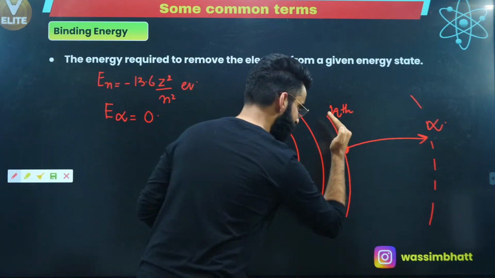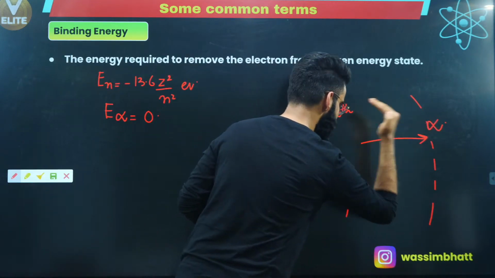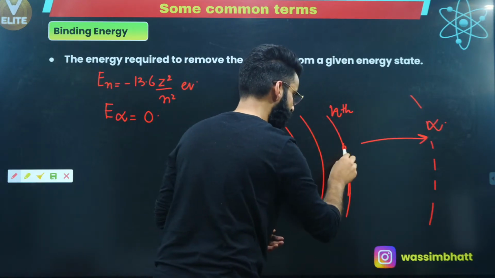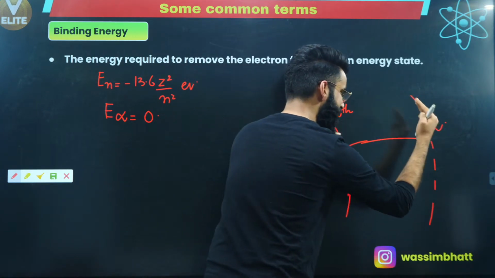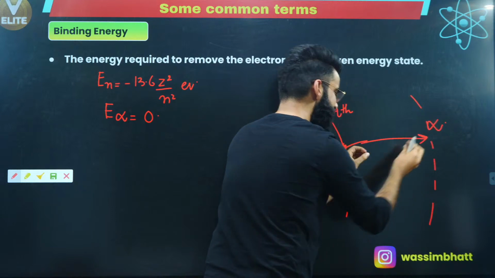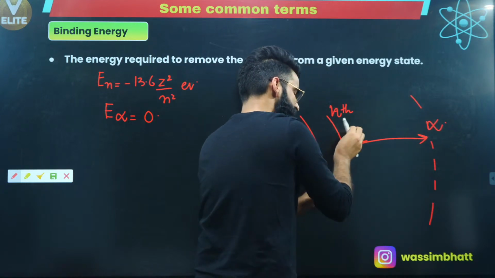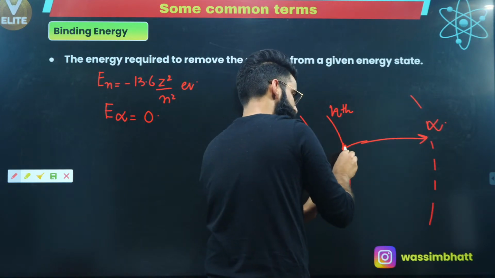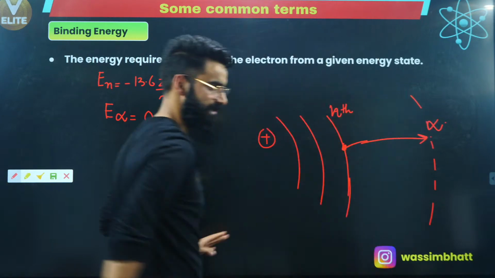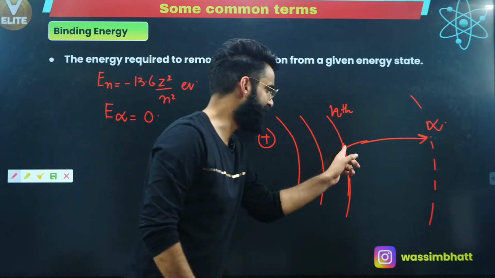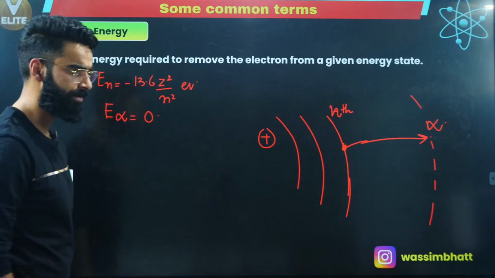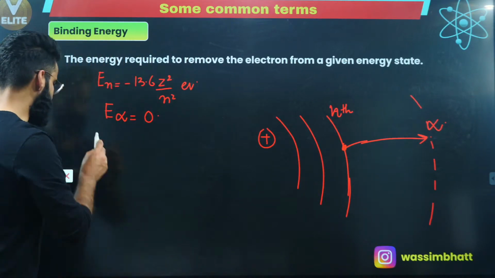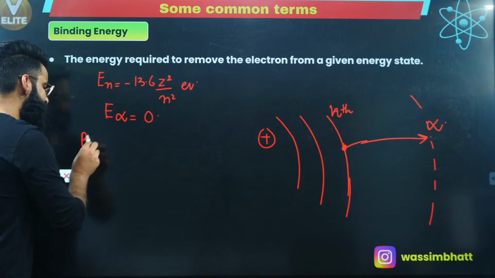So if I want to make a transition from this energy state to that energy state, I have to supply whatever will be the energy gap between these two shells, then only the electron will move and I'll be knocking out this electron. So people, binding energy is basically what?